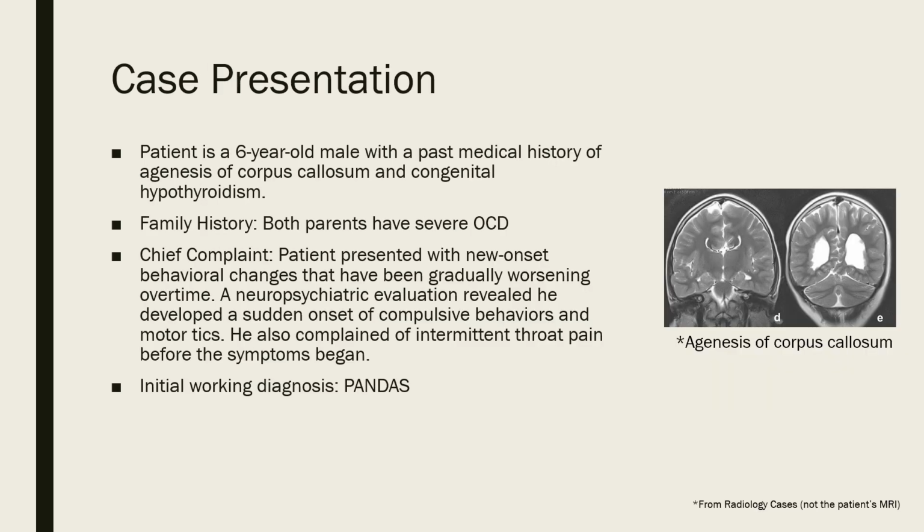Our patient is a 6-year-old male with past medical history significant for agenesis of the corpus callosum and congenital hypothyroidism. His family history is also significant, as both parents have severe OCD. He presented to clinic with new behavioral changes that gradually worsened over a short time period.